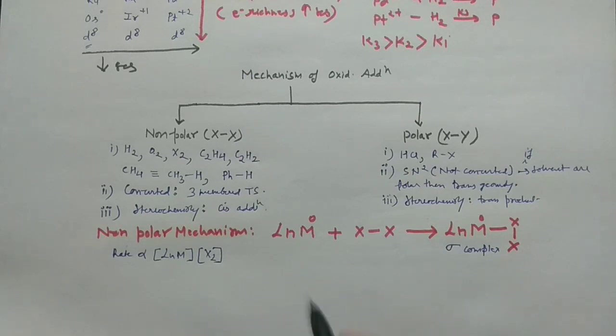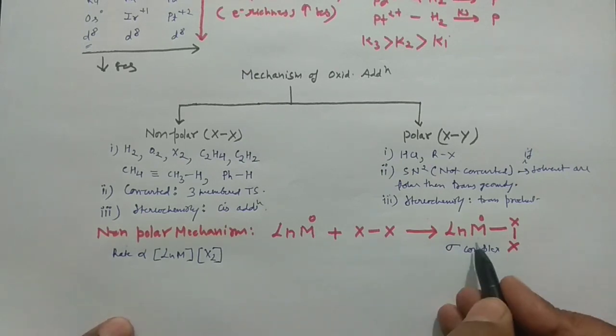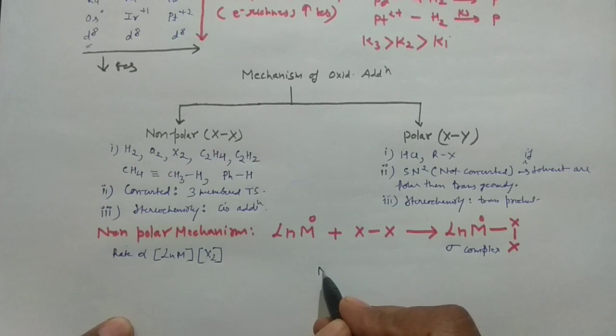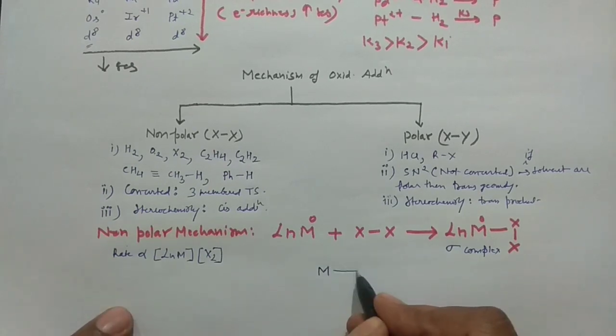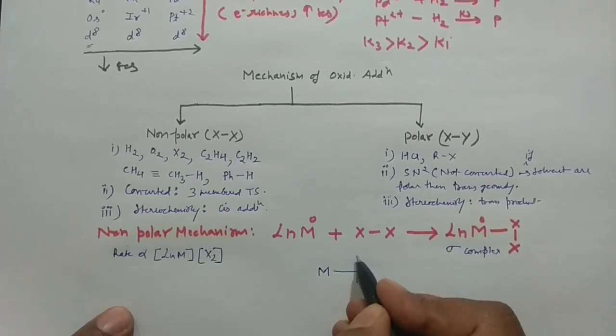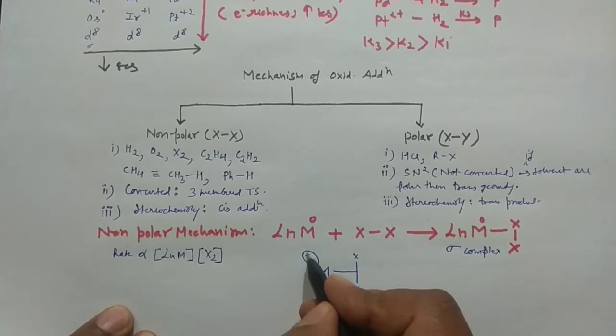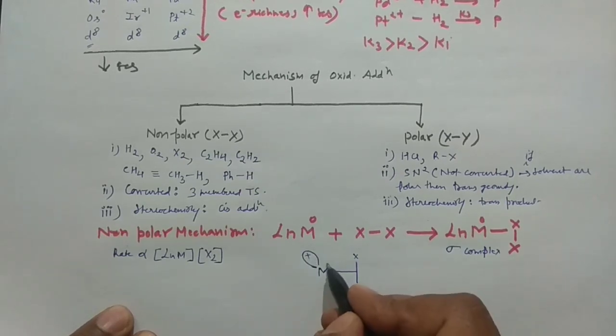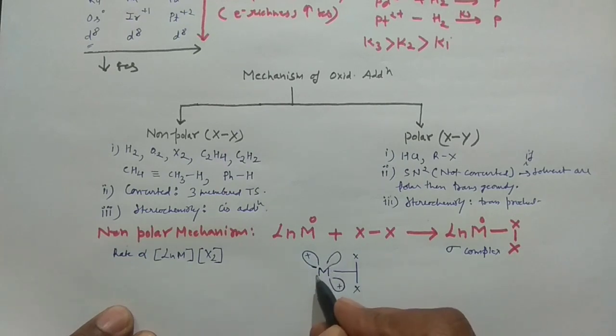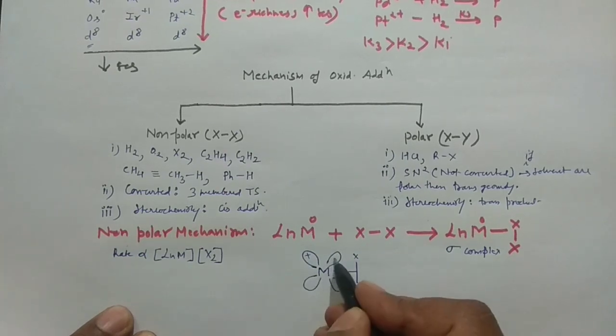Say I'm drawing this complex, this is M, and this is X and this is X. So the metal would have the d orbitals, and you know the d orbitals are gerade, so positive sign, and say this is negative.